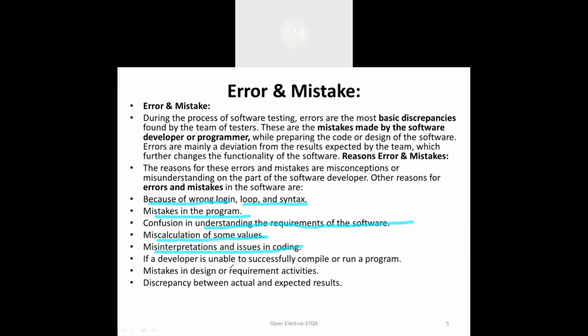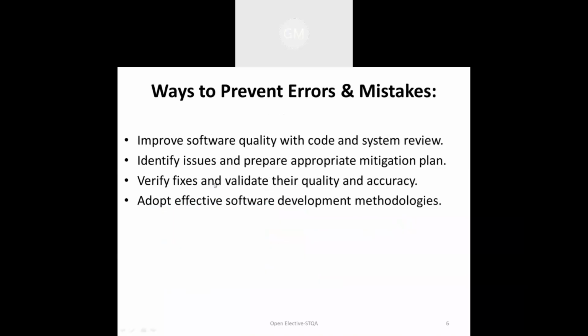Or again, if the requirement analysis is not clear, then the same mistake is repeated in the design part, and we need to carry the requirement activity forward again. That is also called an error. Then if there is a discrepancy between the actual and expected result, that is called an error or mistake. In general environments, we can use the same terms for error as well as mistake.